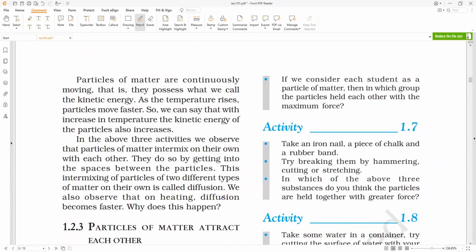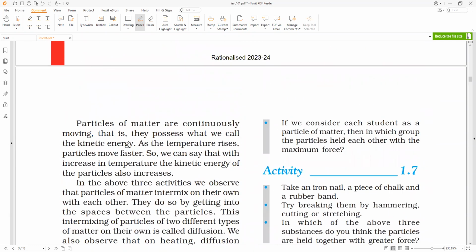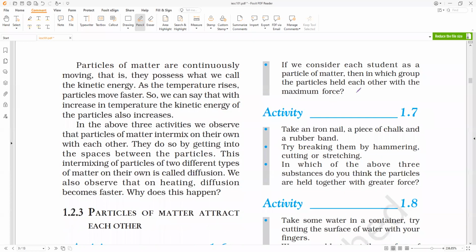Is it right or wrong? Everybody, will you accept it or not? So if you consider each student as a particle of matter, then in which group do the particles hold each other with the maximum force of attraction? First group, second group, or third? First group. Understanding? Because they interlock more strongly, we can say their force of attraction is very high. Is it okay, everybody? Clear, all of you?